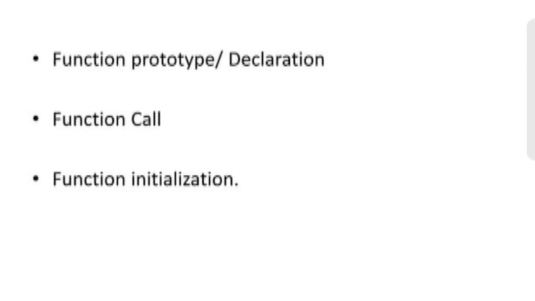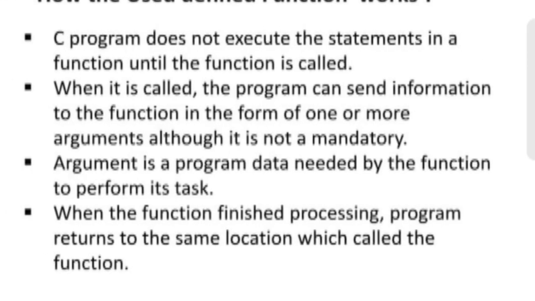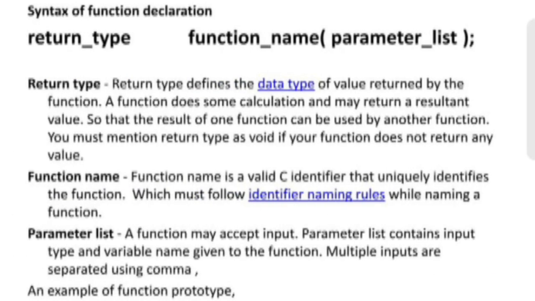A user-defined function involves the following steps: function prototype declaration, function call, function definition. How does a defined function work? A C program does not execute the statements in a function until the function is called. When it is called, the program can send information to the function in the form of one or more arguments. When the function finishes processing, the program returns to the same location which called the function.